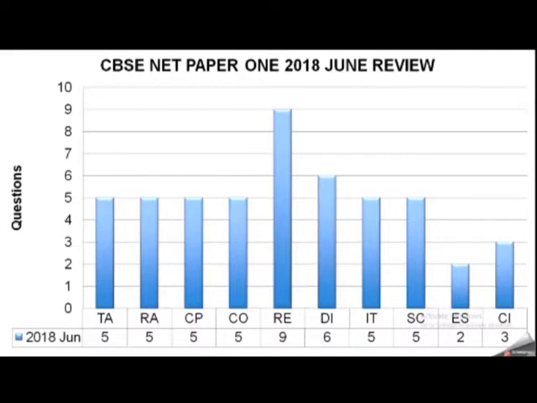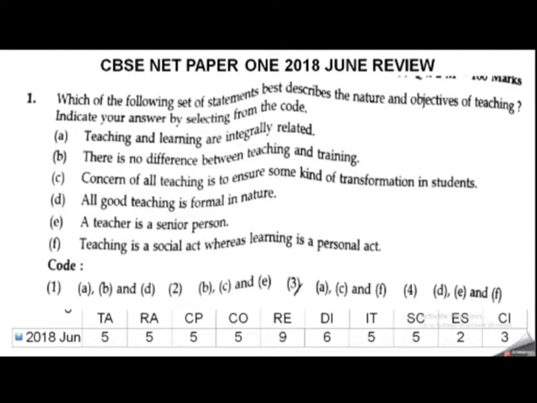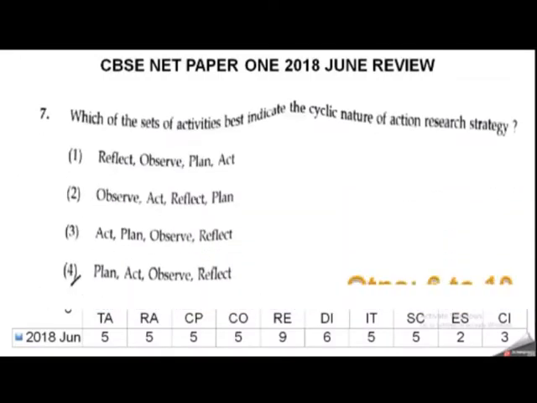As you can see here, the number of questions in the chart, the topper or the superstar in this year's June exam is reasoning, that is 9 questions, and almost all the other topics, on average, they are asking 5 in number, as you can see from this chart. Then comes the questions. What is the first question? That is TA. See, this is question number 1, the P series of 2018 June. The first question, you are talking about the objectives of teaching, how a teacher will react, what are the objectives. So they are asking 5 questions from this particular topic for the exams.